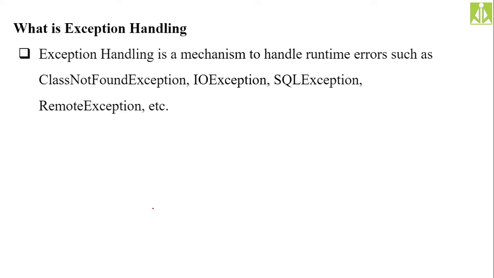I have listed some of the exceptions over here. All exceptions in your Java programming are objects. Remember this. And in order to handle those exceptions, we have to depend on some predefined exception classes. Because whenever we say object, the object is definitely going to have a class, isn't it? Without a class, there is no existence of the object. So when I say object, it must have a class associated with it.